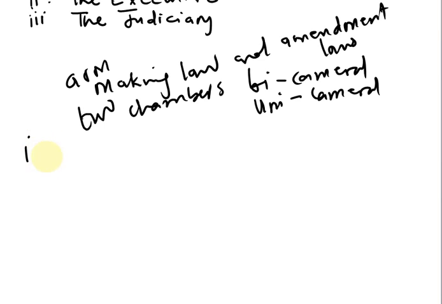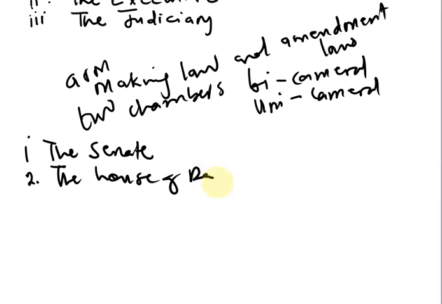The first house is called the Senate, while the second one is known as the House of Representatives, so House of Reps for short. The Senate and the House of Representatives. This type of legislature is practiced in federal societies such as Nigeria. In other words, Nigeria practices federal system of government. So the type of legislature we have is what we call bicameral legislature.